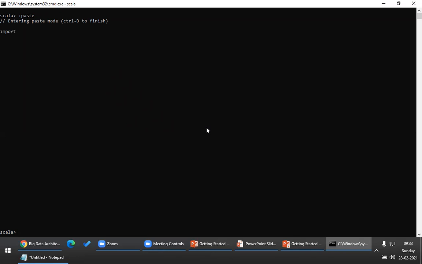So import scala.io.Source. This is a package which you have to import. scala.io is a package and Source is an object. One more important thing, guys: in Scala, fundamentally, a class is different, an object is different. Do not get confused with Java.